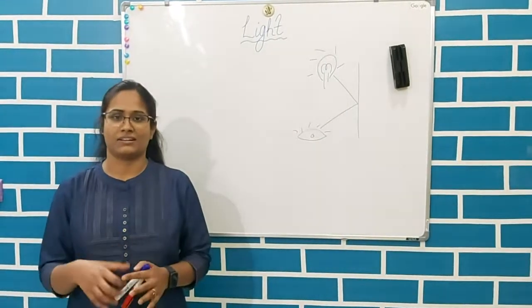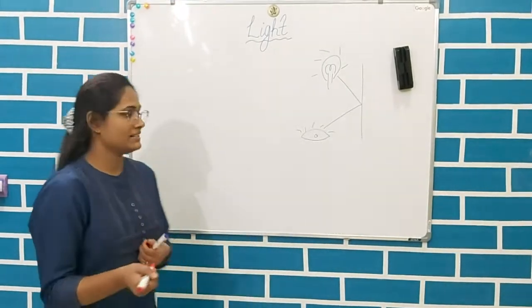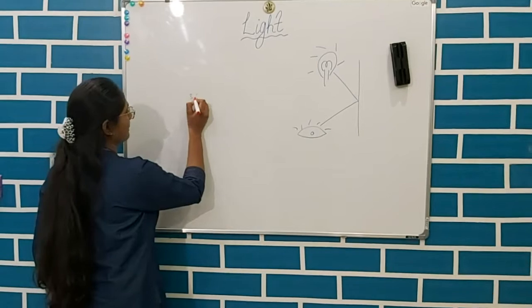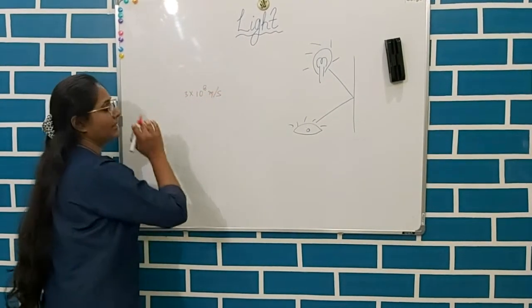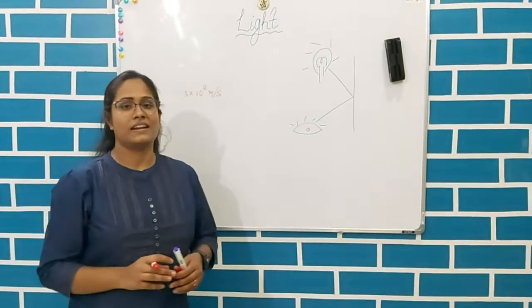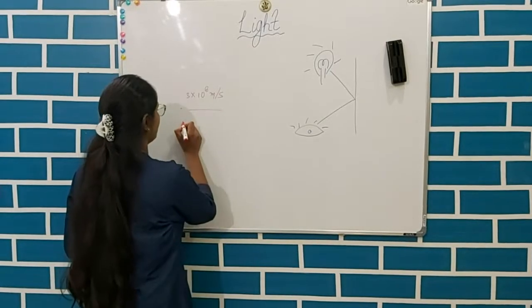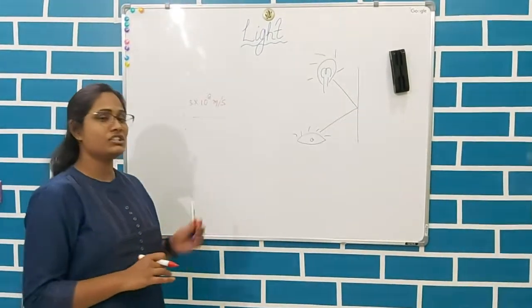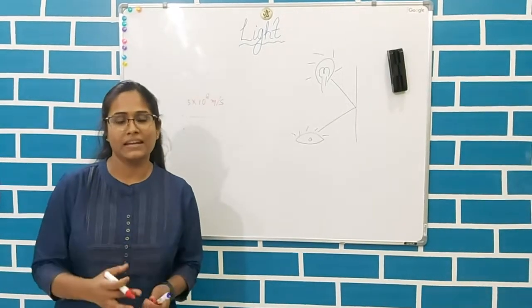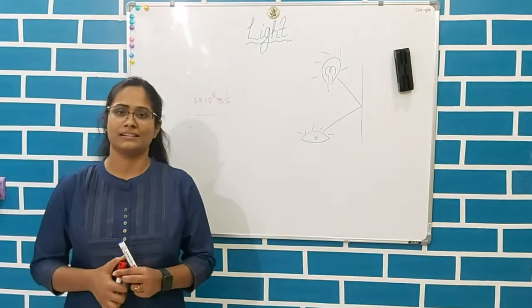Few properties of light include: the speed of light is 3 into 10 to the power 8 meter per second in air, and it changes when light changes its medium. Light always follows a straight path. Light does not require any medium to travel, and when light changes its medium, its speed and wavelength change, but its frequency always remains the same.